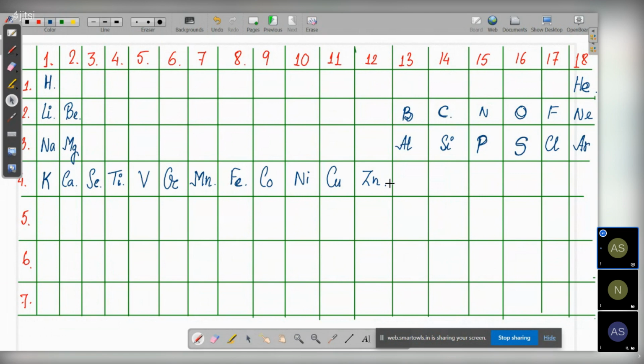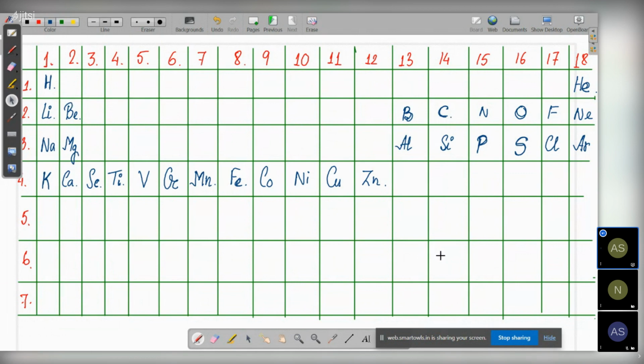1, 2, 3, 4, like this we are going to remember. Hydrogen, helium, lithium, beryllium, like this. But after 30, you do not remember it in this way, then it becomes very difficult. If you try to remember what comes after zinc in this way, it's going to be very difficult. So what you do is you remember down the group, from the top of the group to the bottom of it. We remember it group wise after 30.